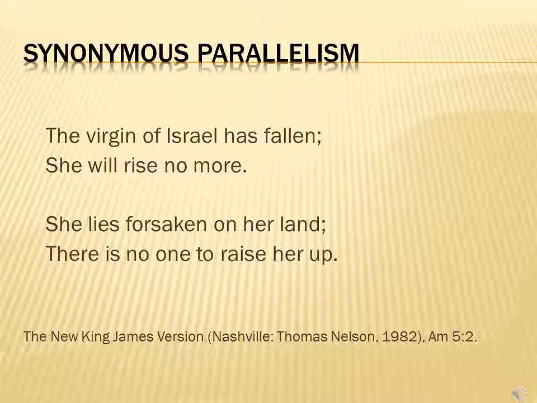So where this comes into play in biblical interpretation is we don't look at the Virgin of Israel has fallen and try to interpret that, and then look at she will rise no more and add a different interpretation to that, asking what does the author mean by this part. But no, because this is defining the boundaries of a strophe, what it's telling us is this is one complete little statement here. The author is just repeating himself. So the virgin of Israel has fallen, she will rise no more, has one interpretation to it. That's all we need to focus on. We don't have to take each individual piece. He's just saying the same thing twice.